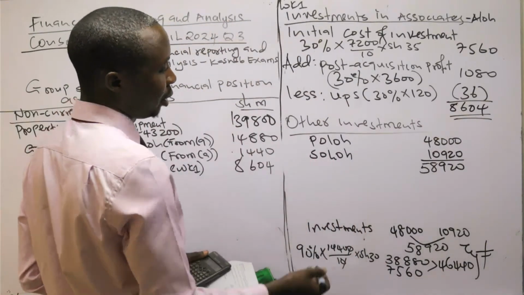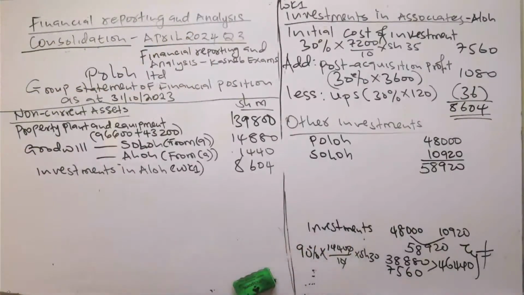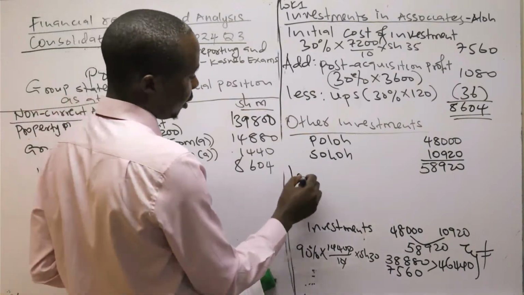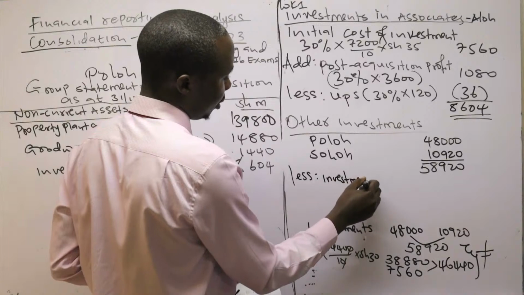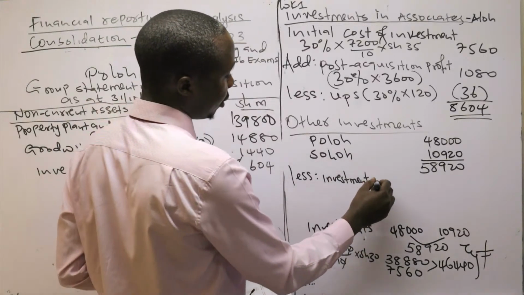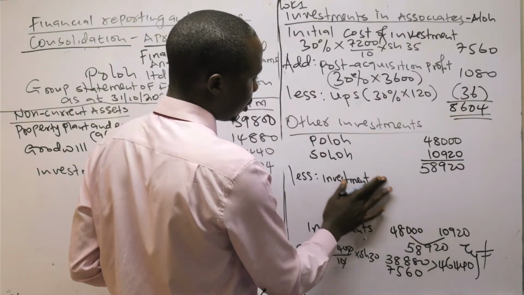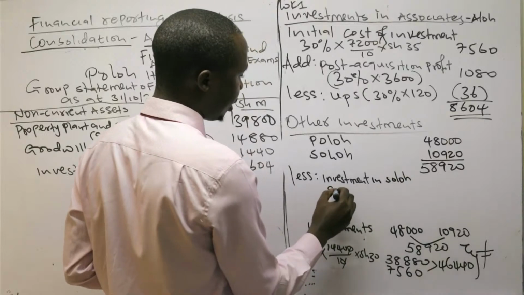So I will come here and say investment in Soro at cost. This is at cost, not at fair value.